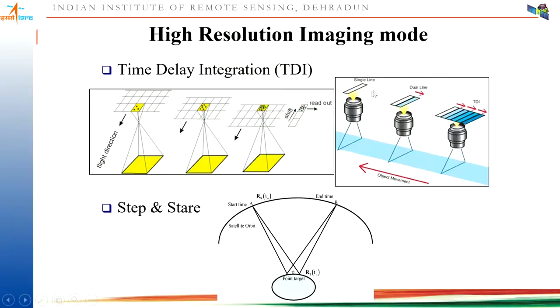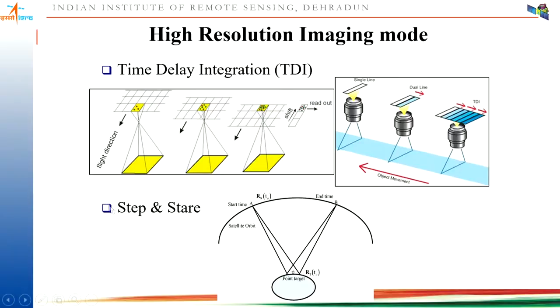Suppose one line has collected the data, it moves further and passes it to the second following line, then the third following line, and so on. So for the same pixel, you have received more signal. That more signal is going to give you better spatial resolution and better radiometric capability for that particular area.